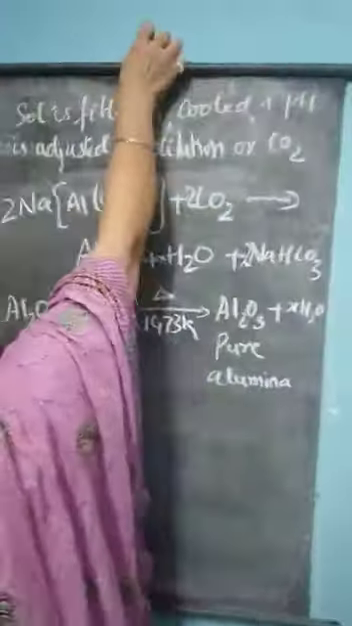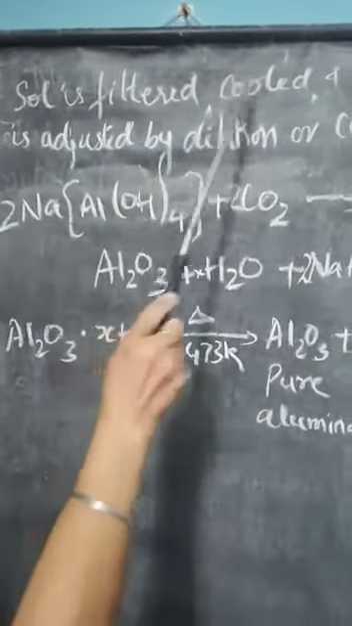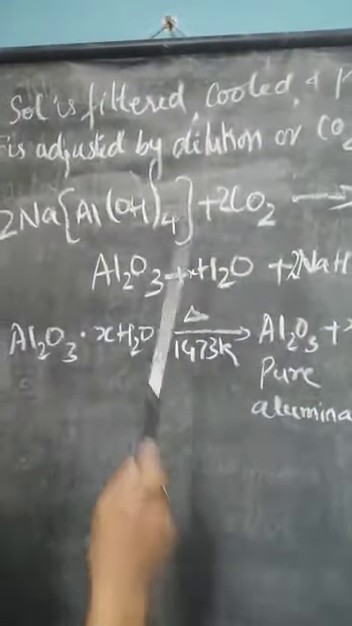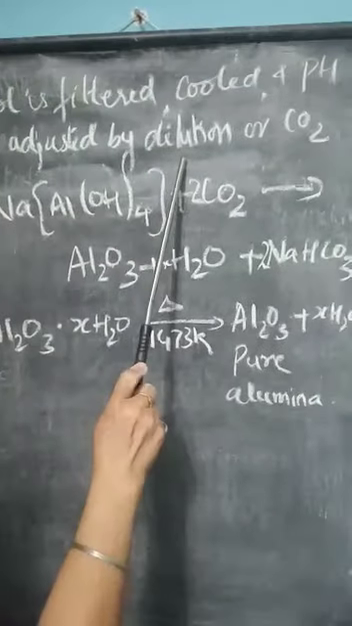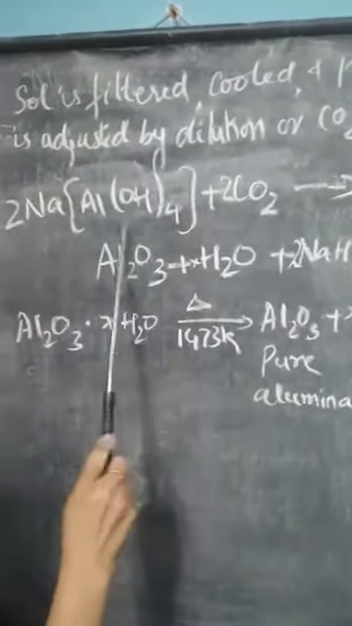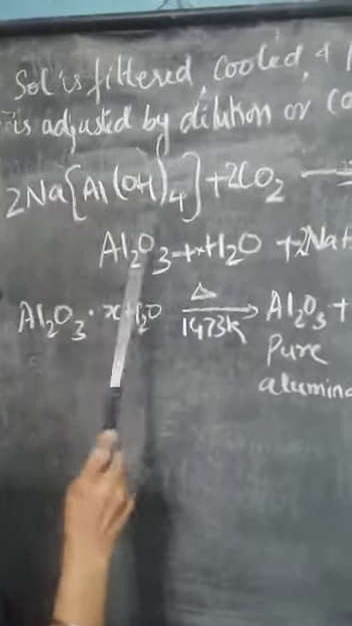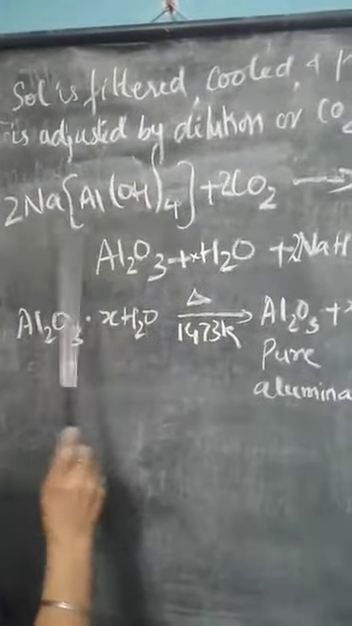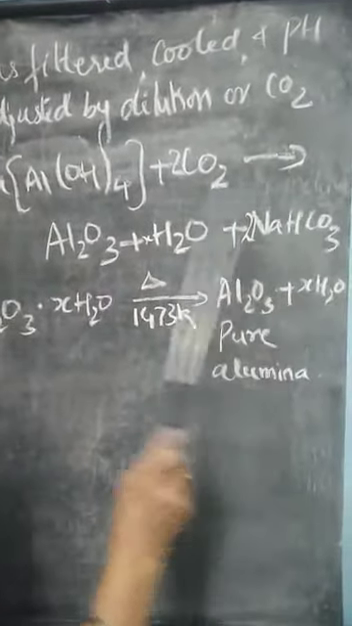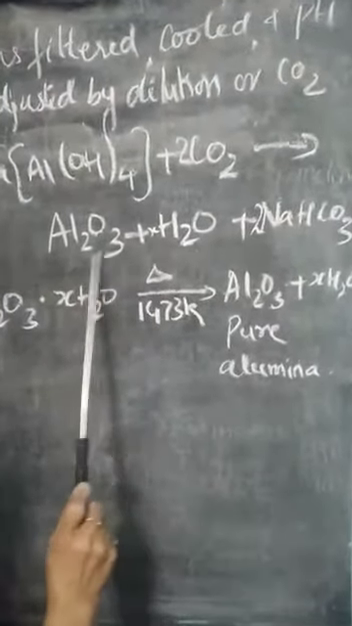next what we have to do is this: the complex solution which you are getting is filtered, it is cooled, and then its pH is adjusted. Now it is highly concentrated. In order to adjust the pH, either you have to dilute by addition of water, or carbon dioxide is taken. Here we will see what happens with carbon dioxide. From the sodium meta-aluminate which is formed, we have to obtain pure alumina. So this complex reacts with carbon dioxide and you get sodium bicarbonate. The sodium will be removed in the form of sodium bicarbonate and the hydrated alumina is obtained,